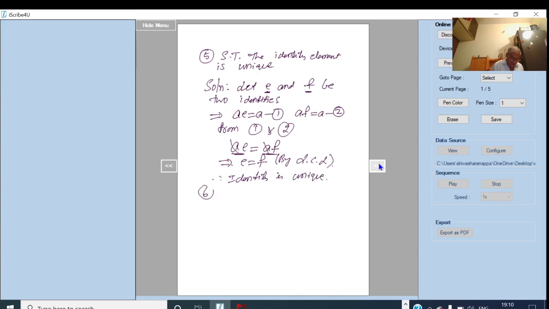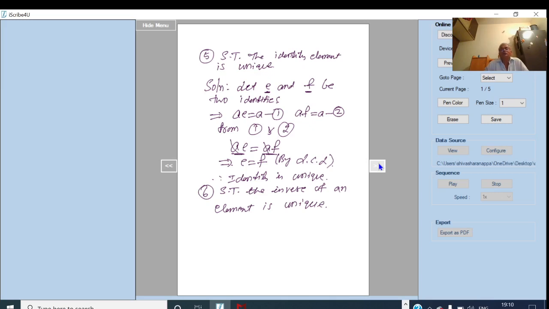So in the next example we prove that the inverse of an element is unique. That is, if A is any element of a group G, its inverse is unique.